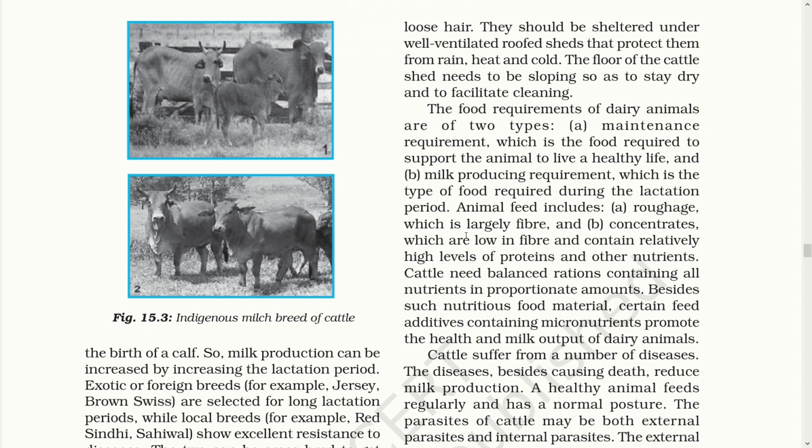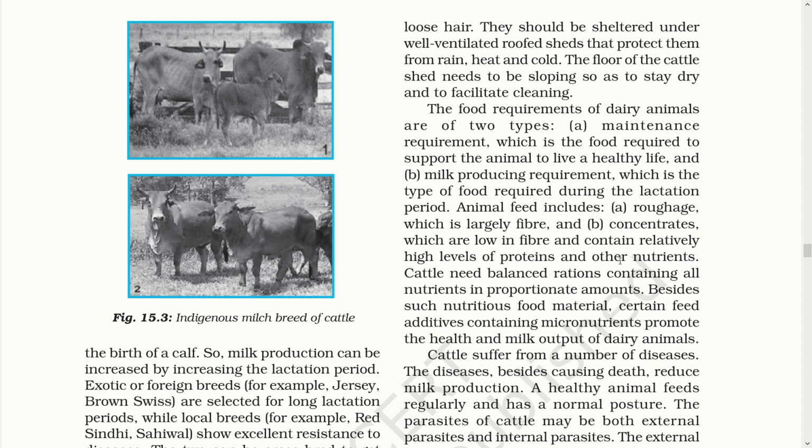The floor of the cattle shed needs to be sloping so as to keep it dry and also to facilitate cleaning. Next, the shelter should be spacious enough to keep the animal comfortable and also to avoid overcrowding. Lastly, this shelter should have proper arrangement of clean drinking water. These are some of the important points for farm management.